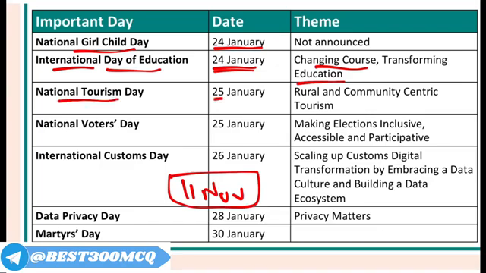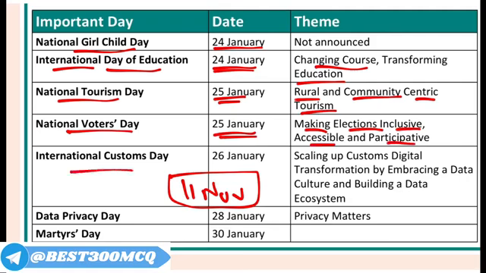National Tourism Day is 25th of January. The theme was Rural and Community-Centric Tourism. National Voters Day is 25th of January and the theme was Making Elections Inclusive, Accessible and Participative. International Customs Day was celebrated on 26th of January, that is the Republic Day of India. And Scaling Up Customs, Digital Transformation by Embracing a Data Culture and Building a Data Ecosystem was the theme.